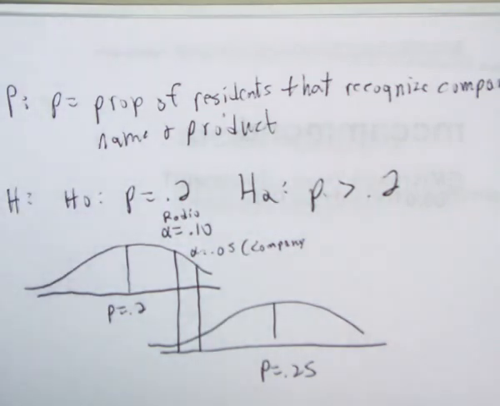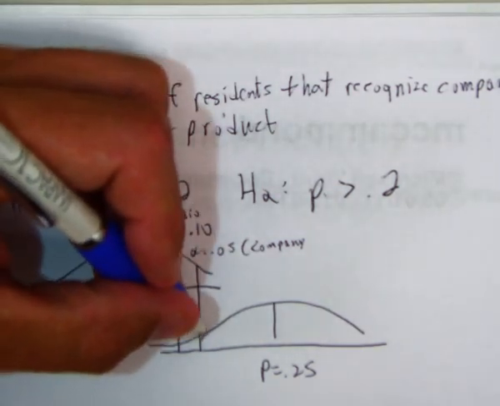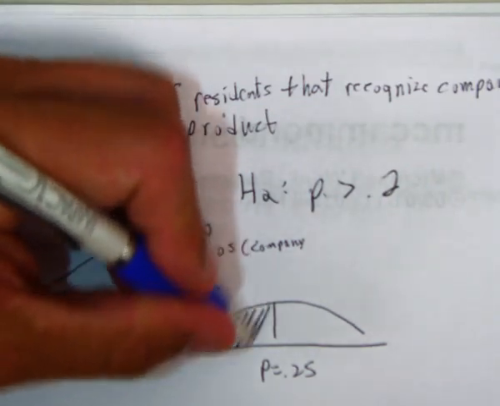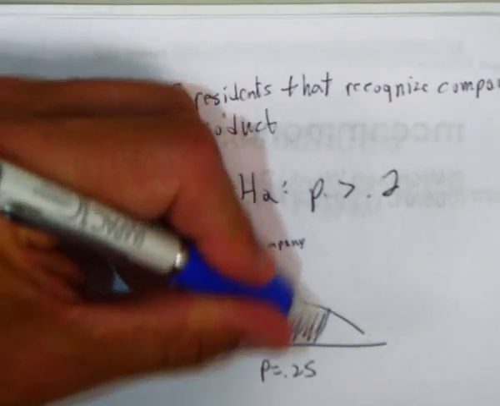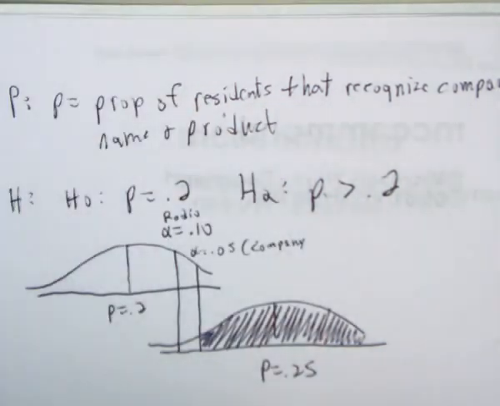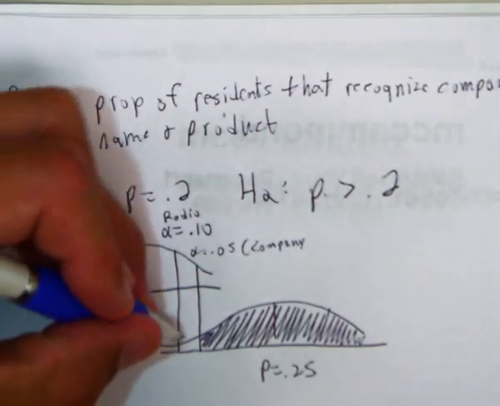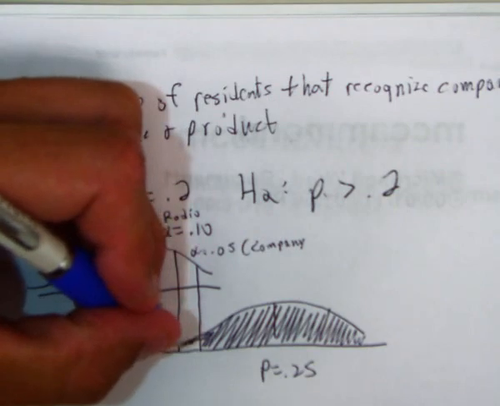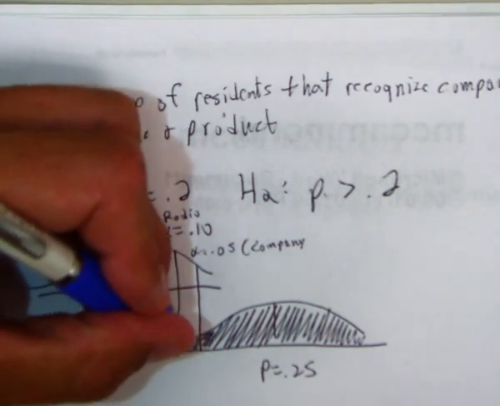From 0.2. So if the company gets its way, then the probability that we will determine this is that shaded region. But if the radio station gets its way, then the region increases to this.